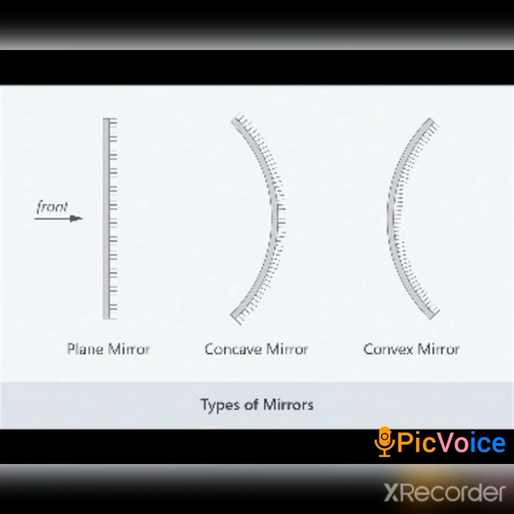For the concave mirror, the polish is done at the outer side, whereas for the convex mirror the polish is done on the inner side. I have already told you that the small lines denote the polished surface. The front side is where the reflection forms, and the back side is the polished area.